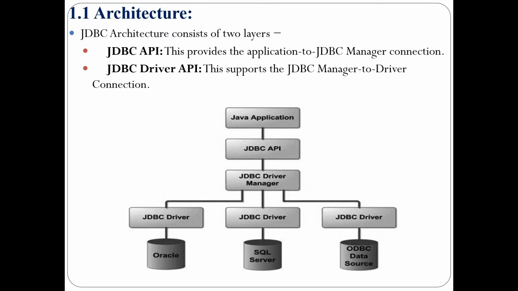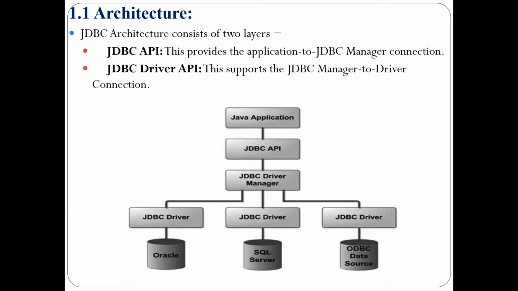In this video we are discussing JDBC architecture. JDBC architecture consists of two different layers. One is the JDBC API layer, another is the JDBC driver API layer. We'll see how the JDBC API layer works. The JDBC API layer provides the application to JDBC manager connection.